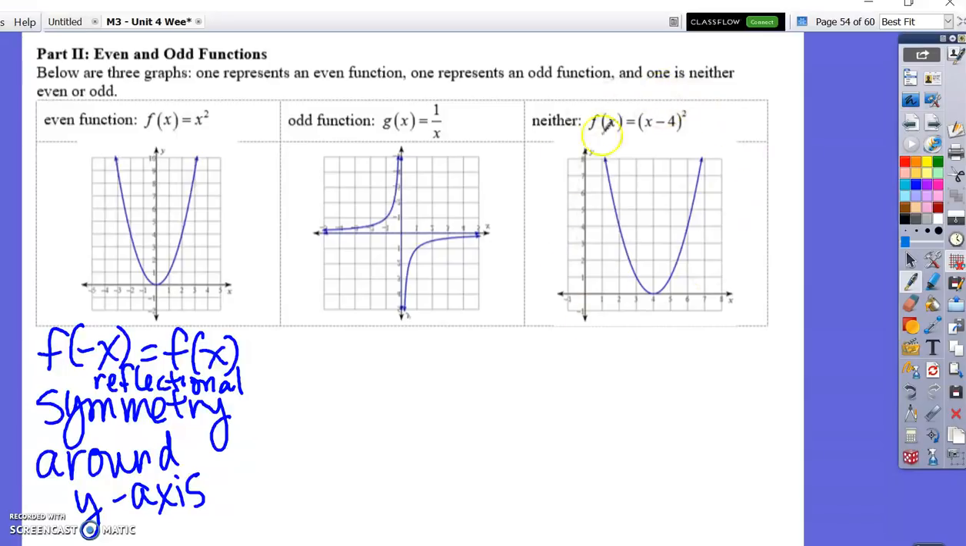So the reason this is not an even function, while it is an even polynomial, is that it is not symmetric around the y-axis. When I plug 1 into this function, I get 9. When I plug negative 1 into this function, I get 25. So f of negative 1 is 25, and f of positive 1 is 9, and those are not the same thing. So to be even, they have to be exactly the same. So that's why it's not even. Let's talk about why it's not odd now.